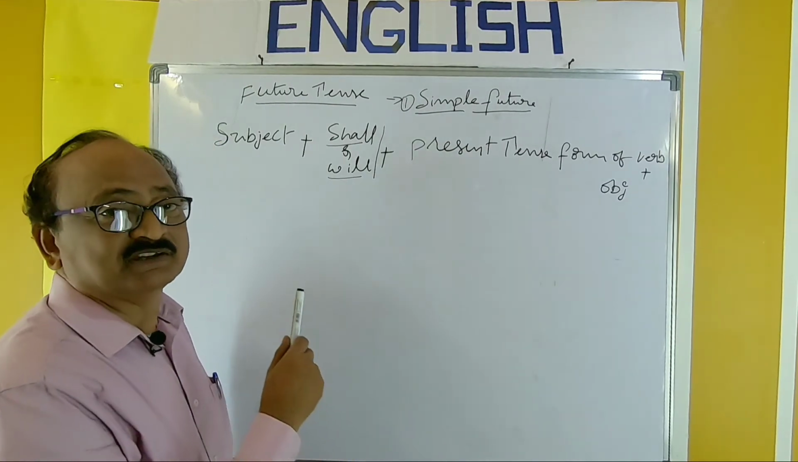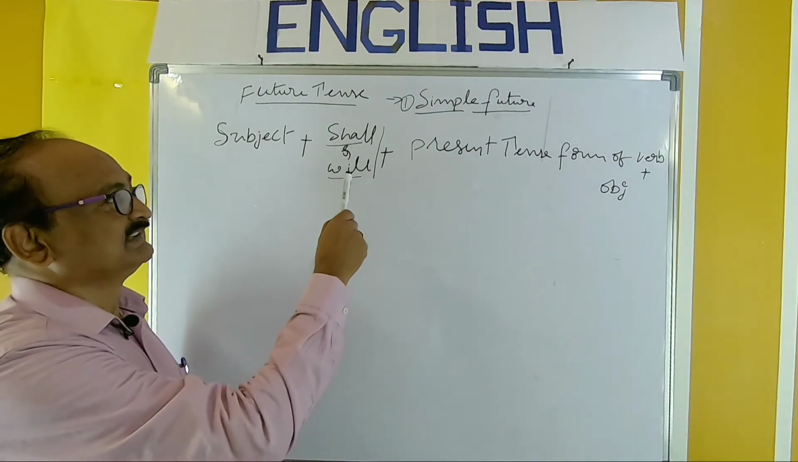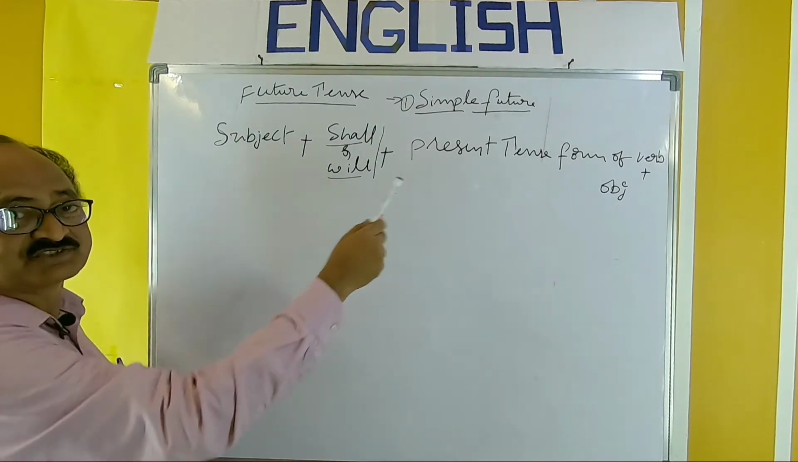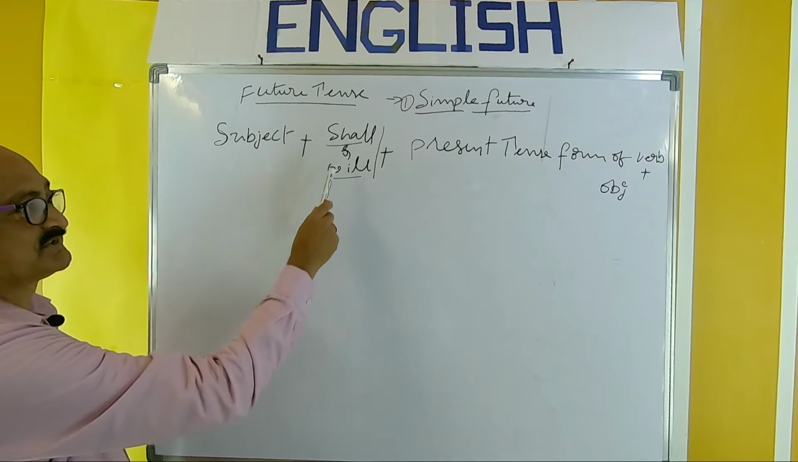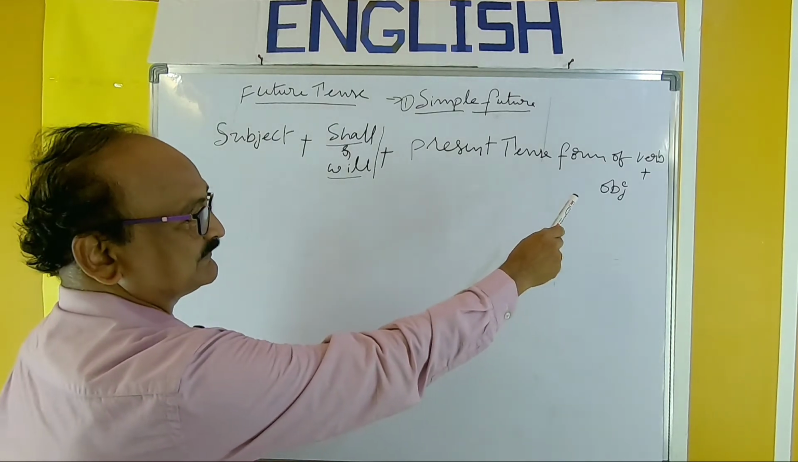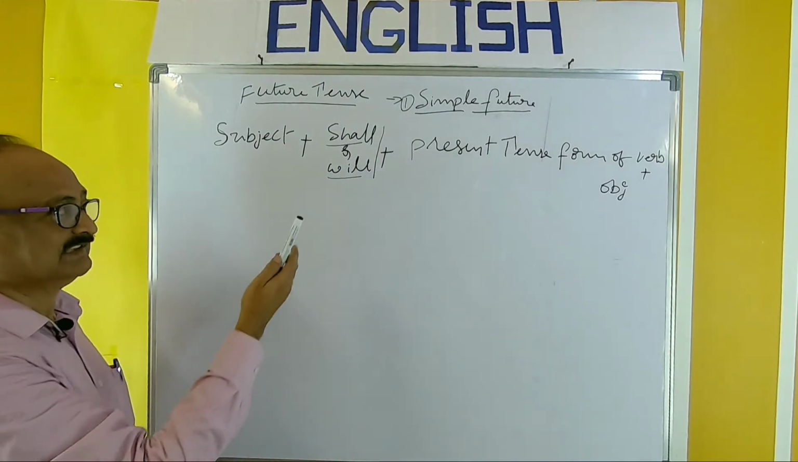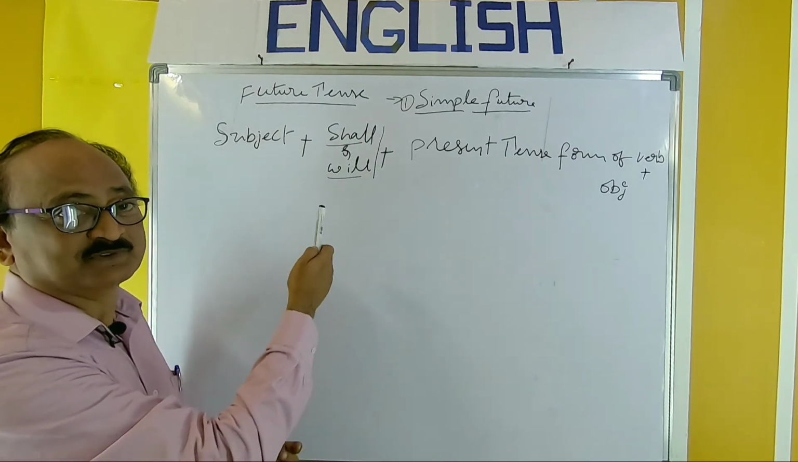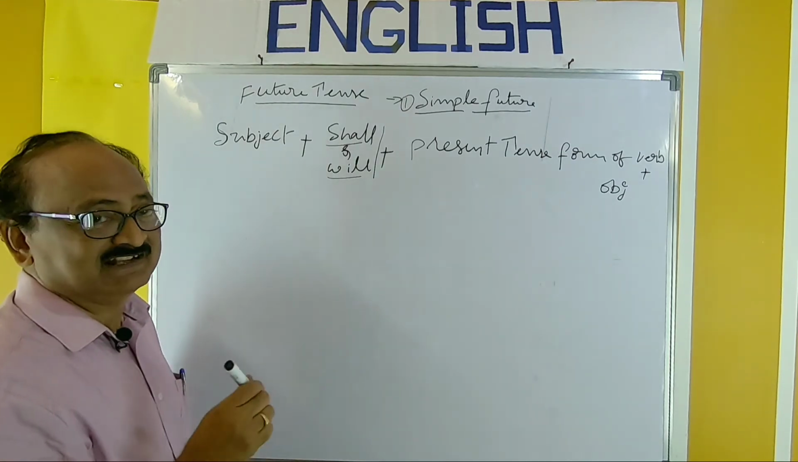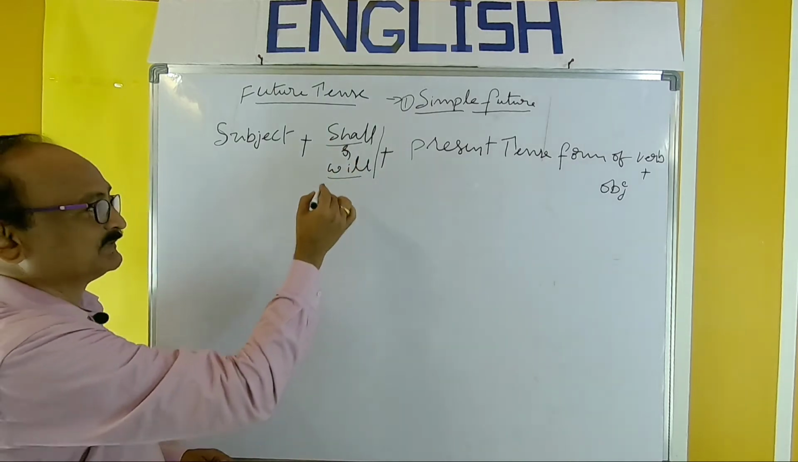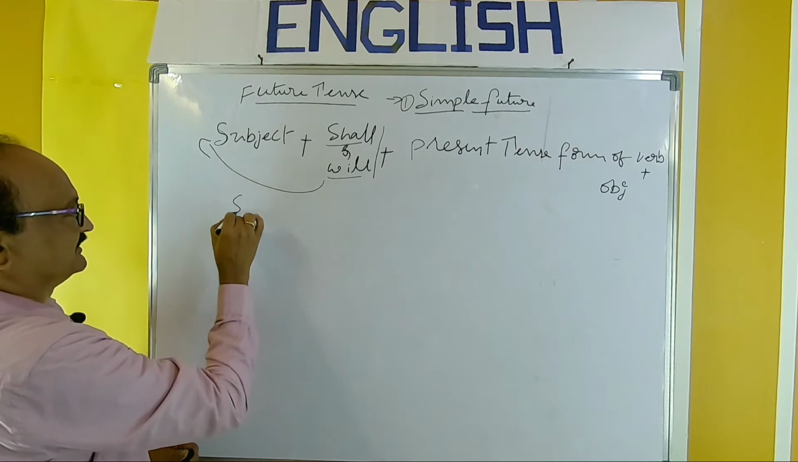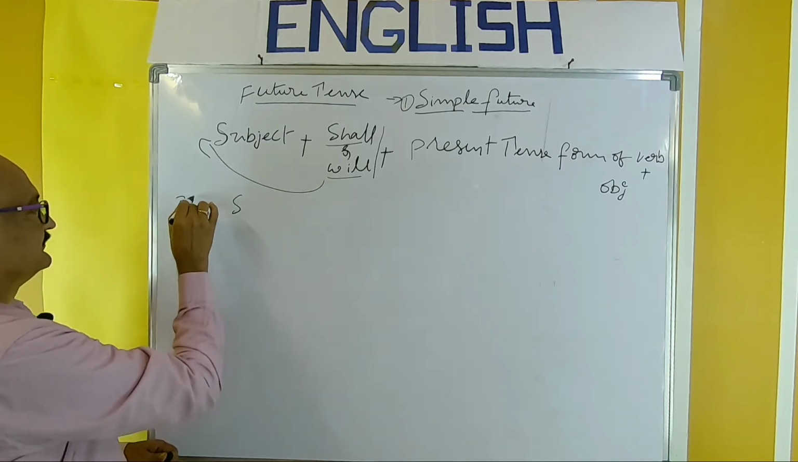So, next, the interrogative form of the simple future. First, look at the structure once again: subject plus shall or will, present tense form of verb plus object. Now, how to make it an interrogative sentence or interrogative form? As usual, you should see the structure. It is very simple. Shall or will must be placed here.